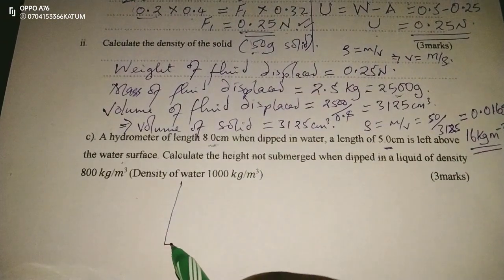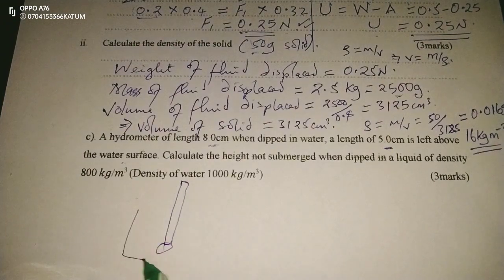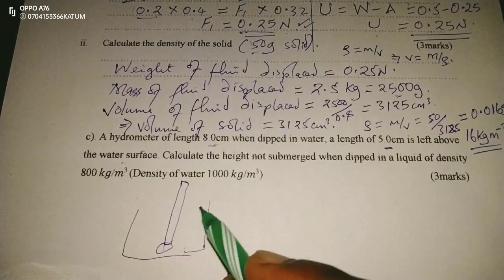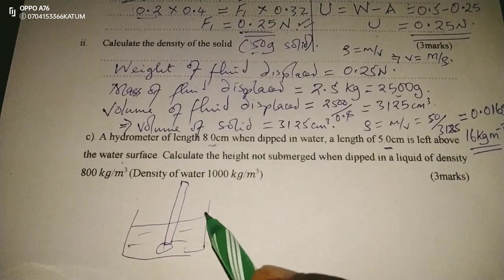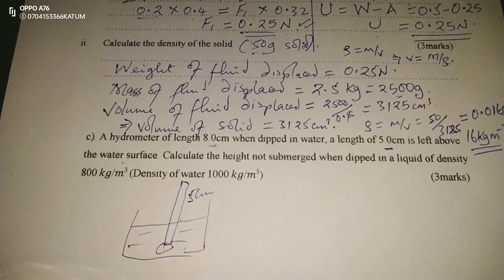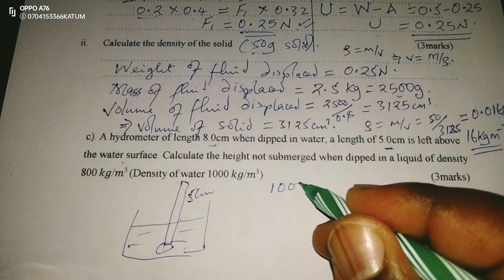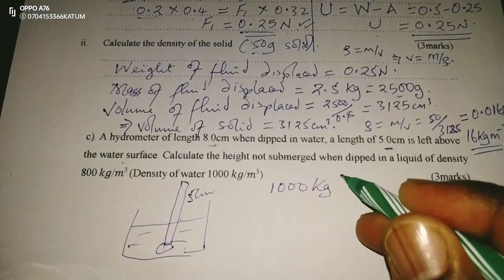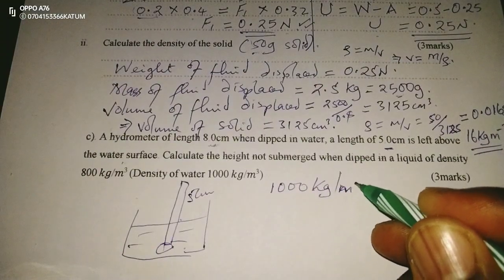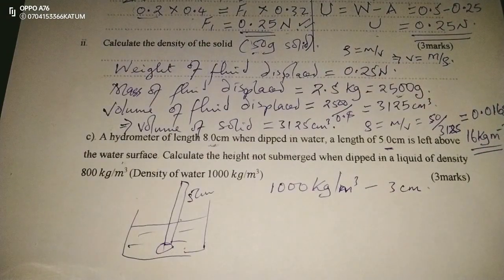When dipped in water, we will have 5 centimeters hanging. It means 3 centimeters have been dipped and water is having a density of 1,000. So in a density of 1,000, 3 centimeters will get submerged.